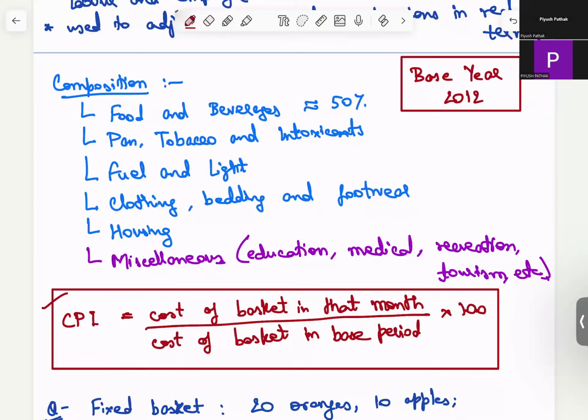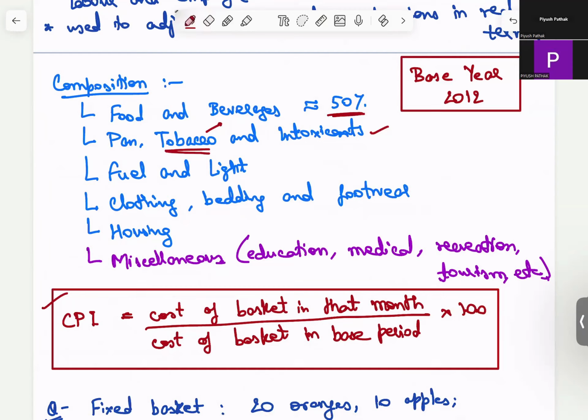First, let us just check what is the composition. So the food and beverages, of course, comprise 50% because this is what the individual public is consuming. Tobacco was a part of this food and beverages, but interestingly, it has come up as a separate measurement. It was criticized a lot, saying that you're measuring tobacco separately, you're indirectly encouraging the production of tobacco. But the logic behind it is that tobacco is being used by the public of the country so much that it has to be put up in a separate category.